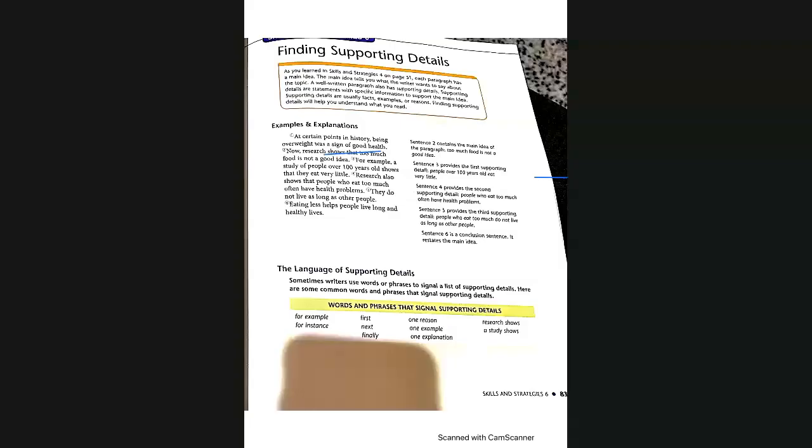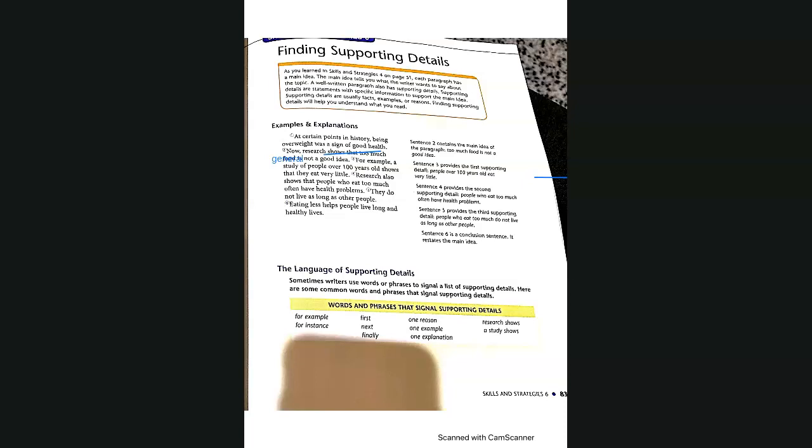Introductory paragraph, and it told us about main idea and supporting details. Usually the main idea is general, and the supporting ideas are more specific. If you are taking a writing class, you probably also studied this topic, or in the future, if you take a writing class, you know that you will need a main idea and then you will need some supporting details. So we will look at some examples of supporting details.